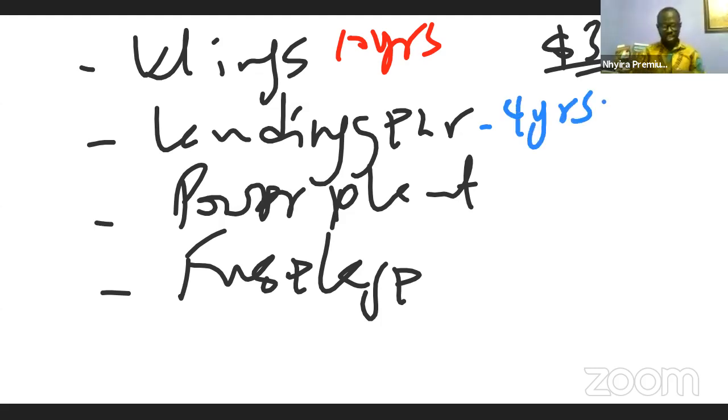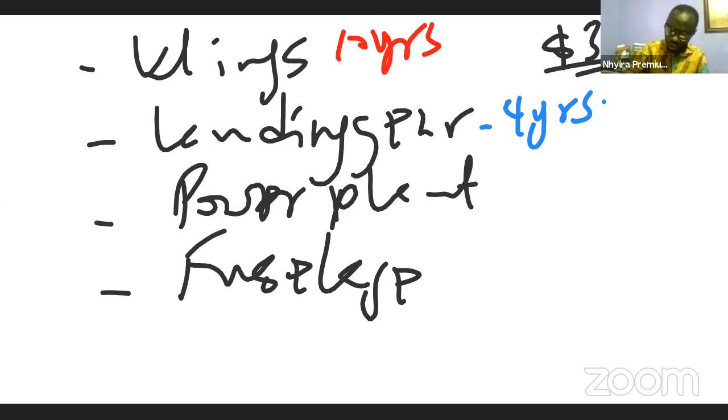Then the power plant, that is the engine. Because of the mileage, we're going to be using the mileage to be able to account for depreciation. A lot of indicators will be used, so here we don't really use the years. For the engine, for instance, we're going to be looking at the mileage. So if the total mileage of the engine is 10,000 or 20,000 miles or whatever it is, then for every nautical mile that the plane flies, we are going to be calculating the rate of depreciation, and then we account for it in relation to that.